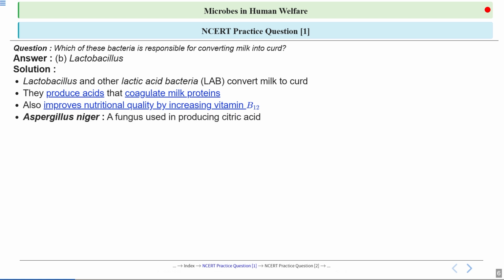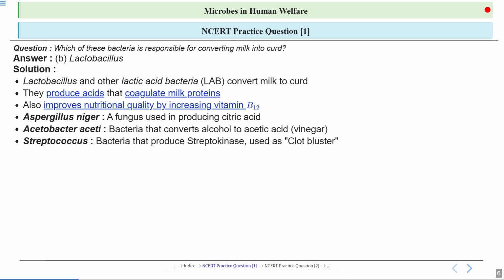Clear? One of the options was Aspergillus niger. Aspergillus niger is a fungus. It is not a bacteria. It is used in industry to produce citric acid. Then you have Acetobacter aceti. This is another important microbe. This bacteria is responsible for turning alcohol into acetic acid.